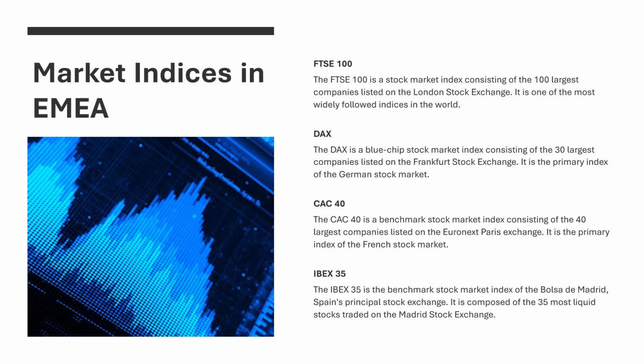Market indices in EMEA. FTSE 100. The FTSE 100 is a stock market index consisting of the 100 largest companies listed on the London Stock Exchange. It is one of the most widely followed indices in the world. DAX. The DAX is a blue chip company stock market index consisting of the 30 largest companies listed on the Frankfurt Stock Exchange. It is the primary index of the German stock market.